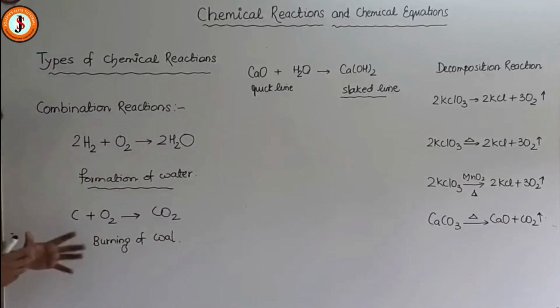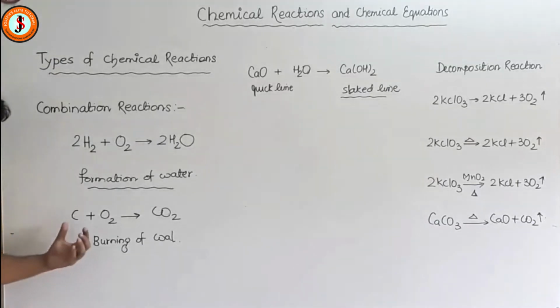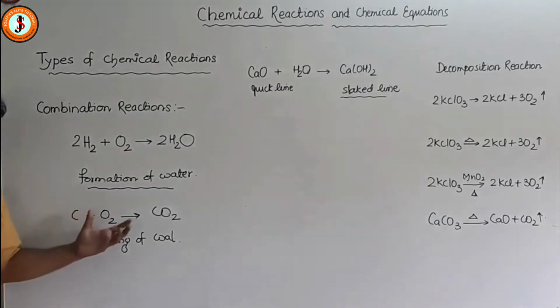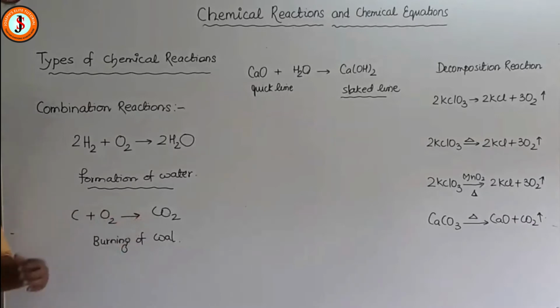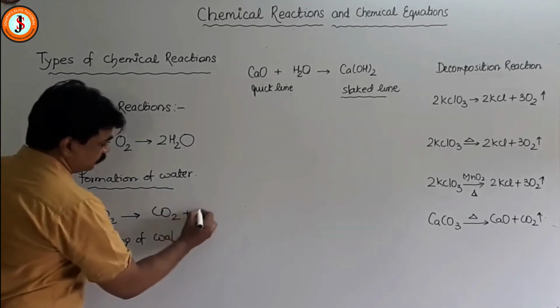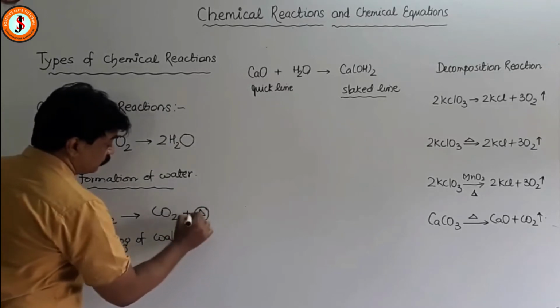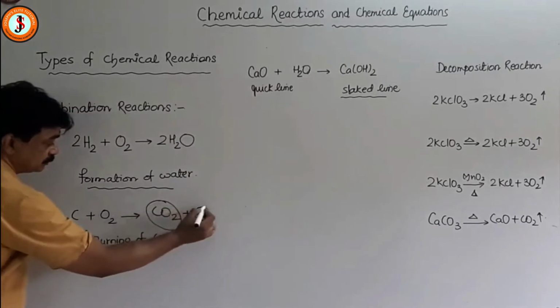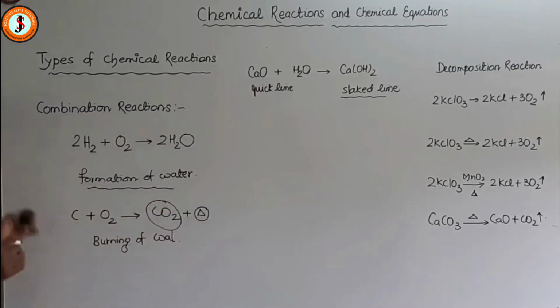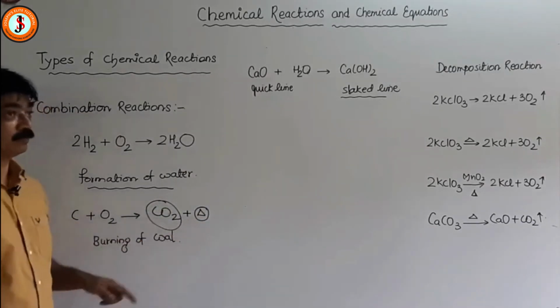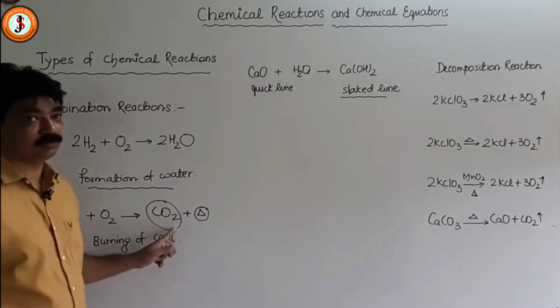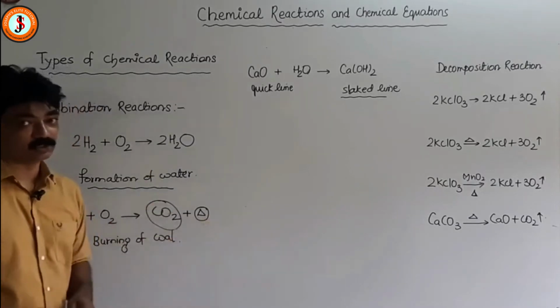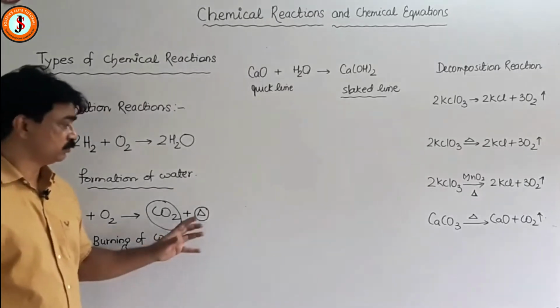It's a very significant reaction in our day-to-day life, especially in rural India, where coal is burnt in presence of oxygen, you get carbon dioxide. If you burn pure coal, you will get heat also. So when heat is evolved, now this is not a substance. The product is single and the heat is energy. So that you have to remember. You cannot say 2 products are formed. The product means the chemical which is formed, and heat is released. So heat is a form of energy.